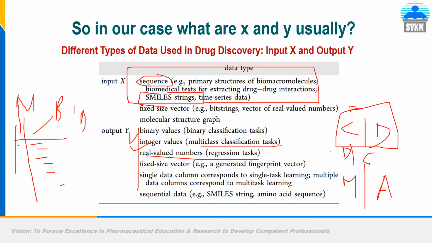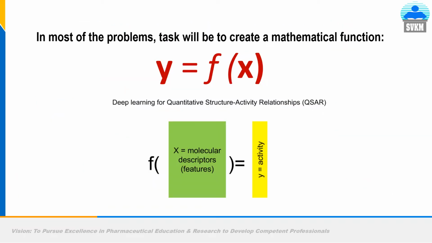This is called a regression type of problem. The ultimate aim of machine learning and deep learning is to find a mapping function. In most problems, the task is to create a mathematical function, in simple words, how y is associated or correlated with x. It is called f of x, function of x.